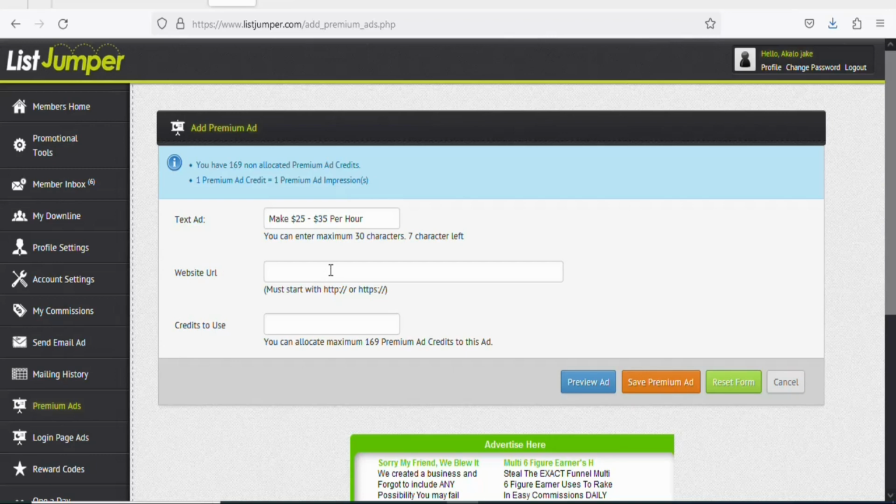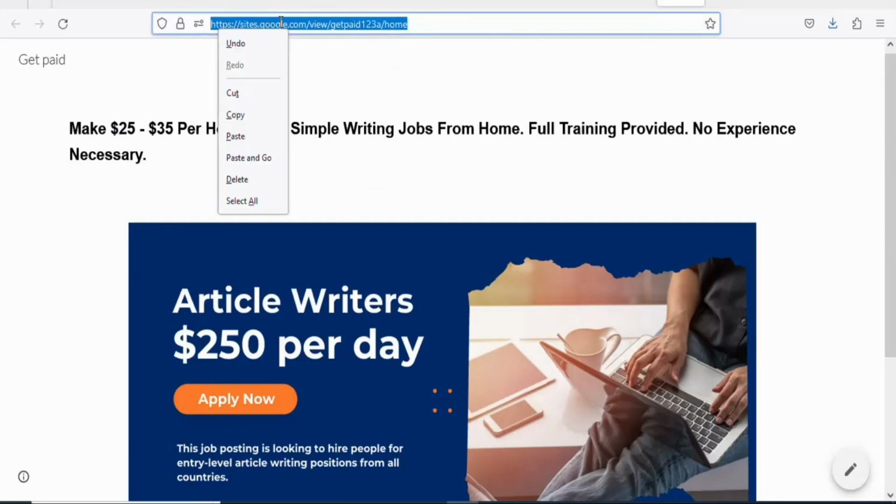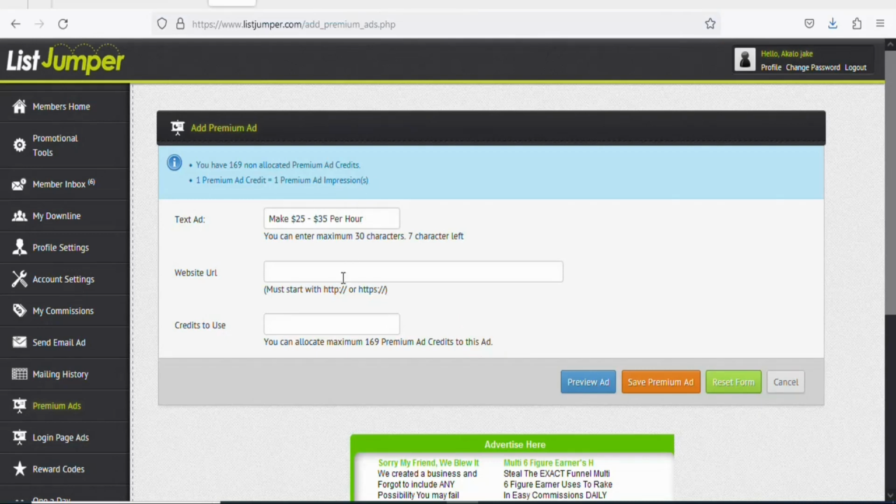This is where you are going to paste your landing page URL. So you are going to come back on your landing page. Once you come back, you are going to highlight and then copy the URL of your landing page. So just highlight and copy it. Once you highlight and copy it, you are going to come back, paste it right here. As you can see, that has been done.